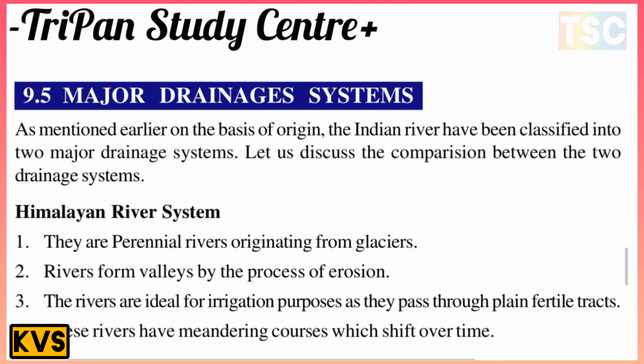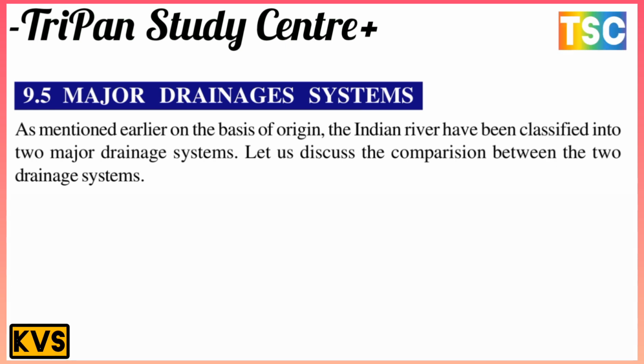The rivers form valleys by the process of erosion. The rivers are ideal for irrigation purposes as they pass through the plain fertile tracts. This is important also. And these rivers have meandering courses, which shift over time.